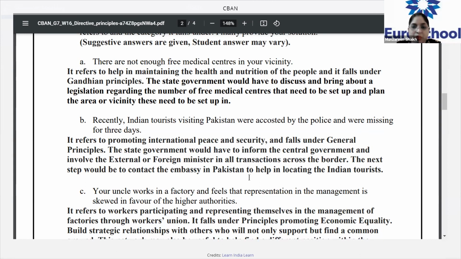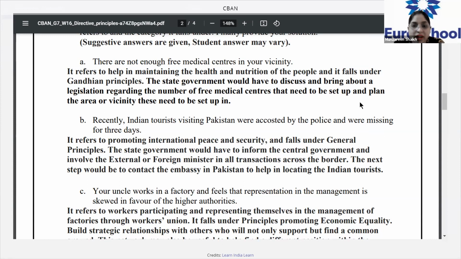Your uncle works in a factory and feels that representation in the management is skewed in favor of higher authorities. What does skewed mean? Can anybody tell me what would be the meaning based upon the context in which it is used? Can you all guess the meaning? Because this will help you all even in your exams. Ma'am, bias? Yes, very good, Joshua. They are in favor of the higher authorities.